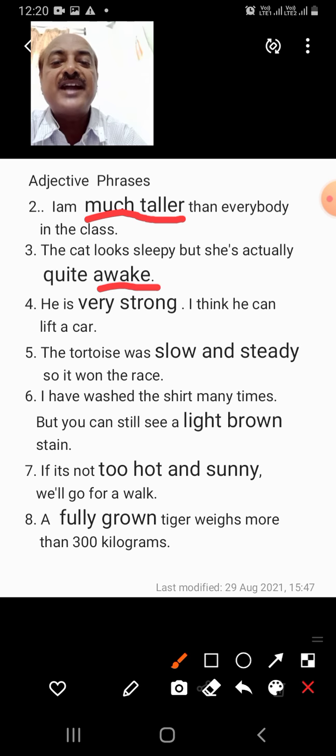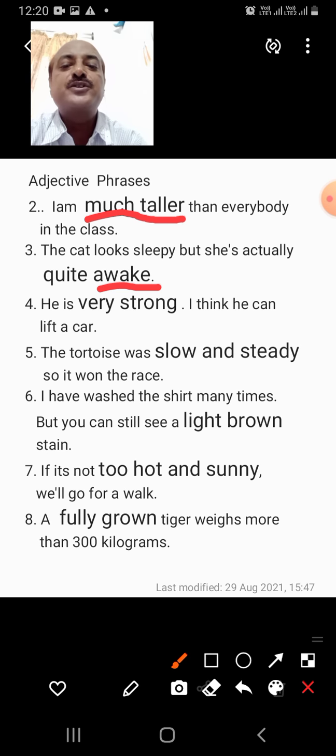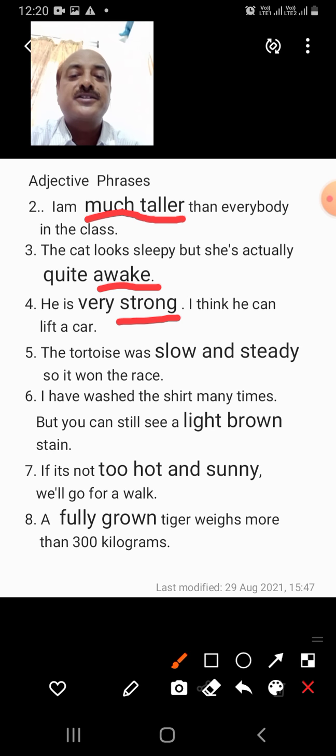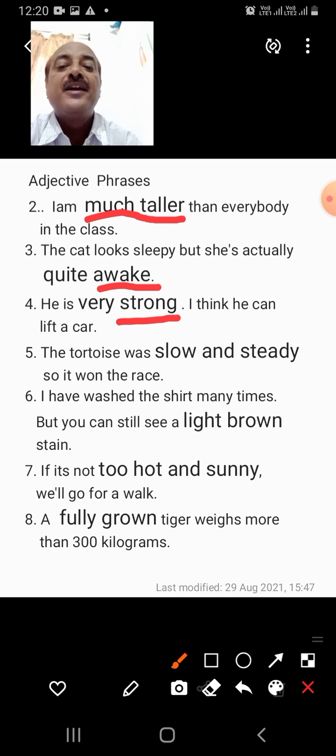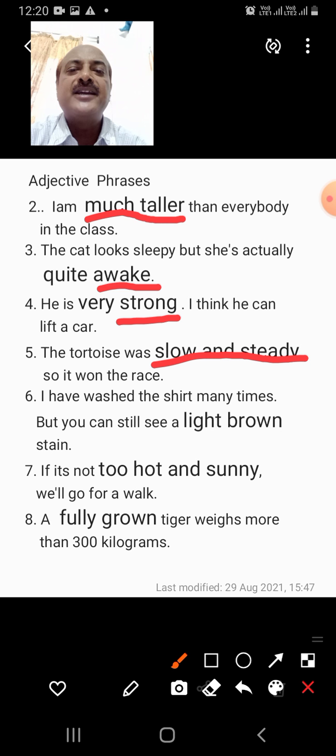So awake is the adjective, quite awake is the phrase. He is very strong. So strong describes him, very strong. Very means more strong. The tortoise was slow and steady, so it won the race. So slow and steady is the adjective phrase.